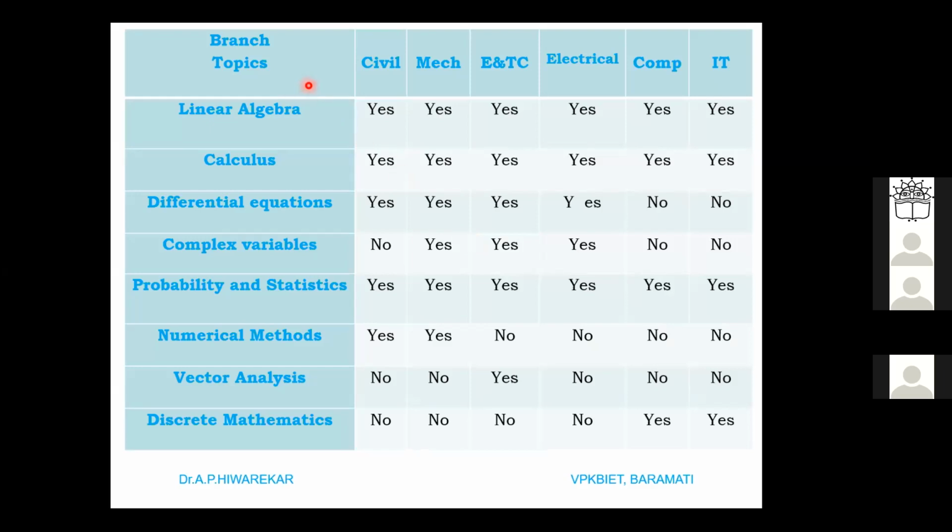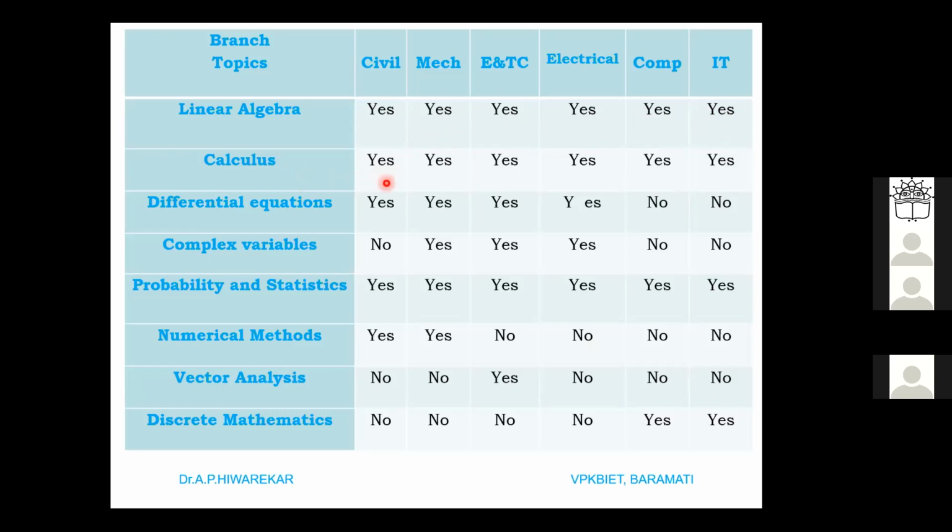So as far as the topics are concerned, we have linear algebra, and you can see here on the top, you have the branches: civil, mechanical, ENTC, electrical, computer, and IT. And linear algebra is a topic which is for every branch.